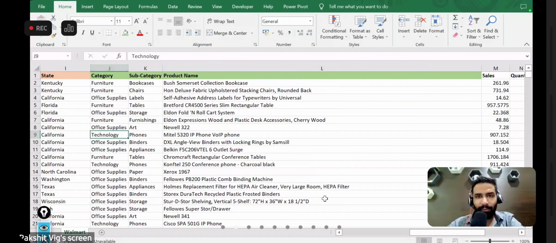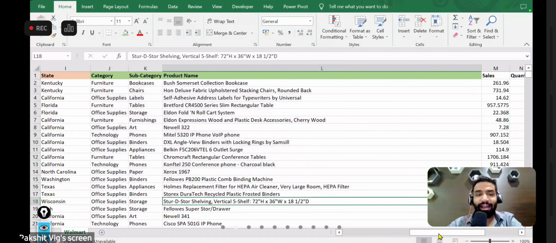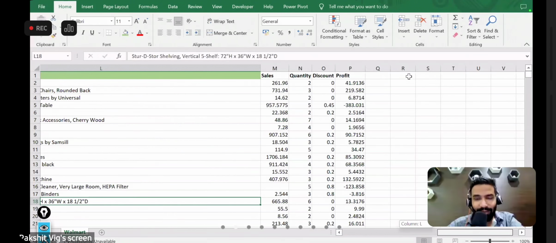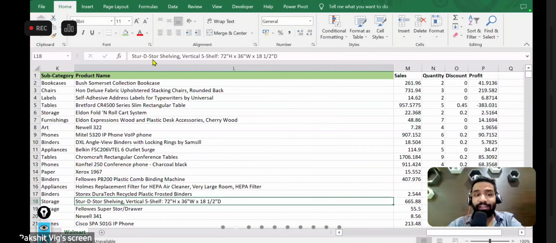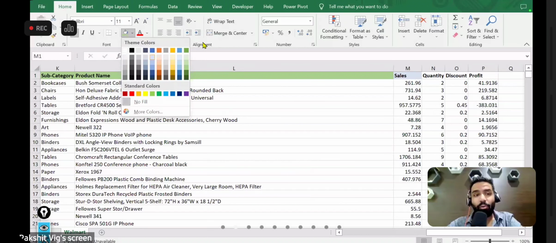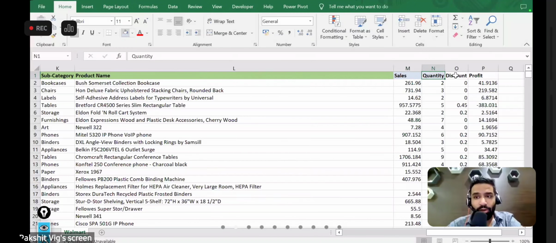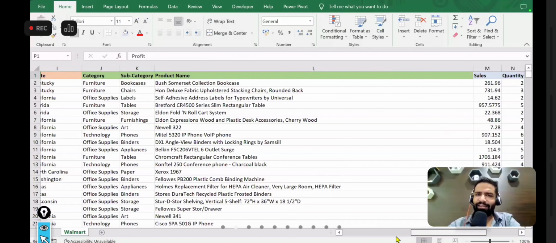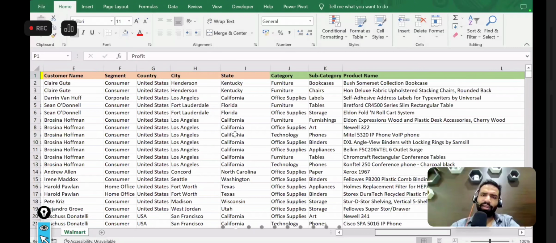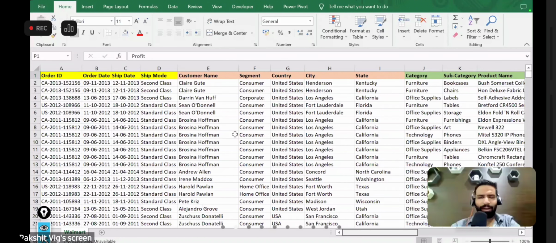And then at last we have the numeric details: what is the total sales generated, what is the quantity we sold to that customer, what is the discount we offered, and what is the net profit that we are taking home after this. It's a very simple sales data set. Whenever we place some order on platforms like Walmart, Myntra, Flipkart, or Amazon, this type of data gets generated.